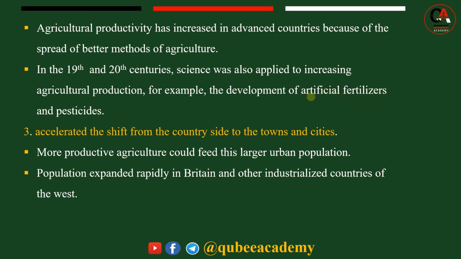The number of people living in rural areas decreased, but agricultural productivity increased because of the better methods of agriculture used. Again, artificial fertilizers and pesticides were also highly used during that period. This is about agriculture, but the industrial revolution led to agriculture becoming less dominant in advanced countries. This is an accelerated shift from countryside to towns and cities.